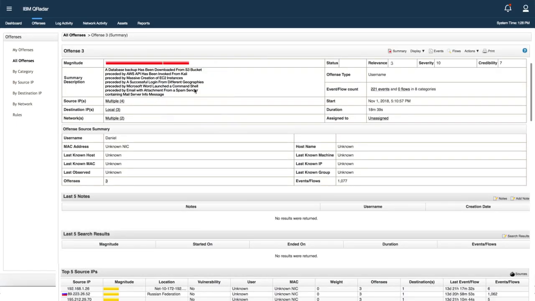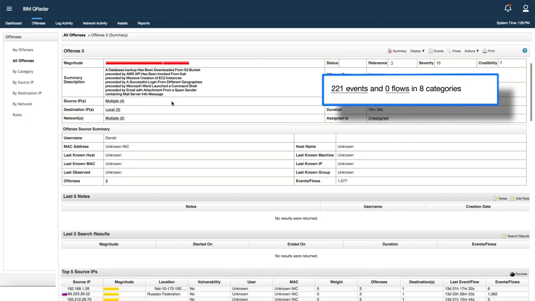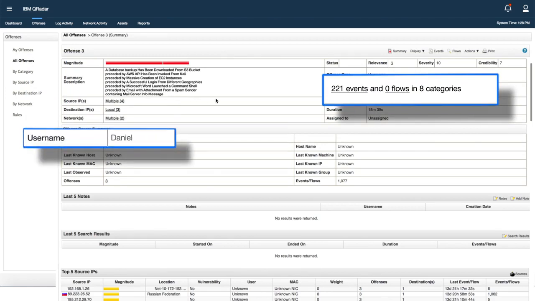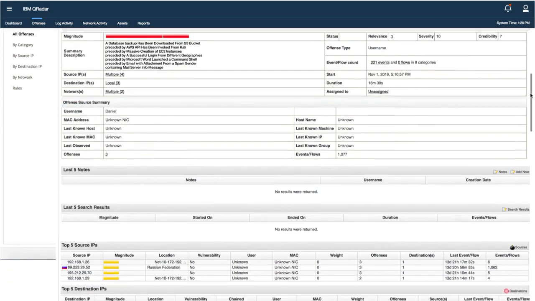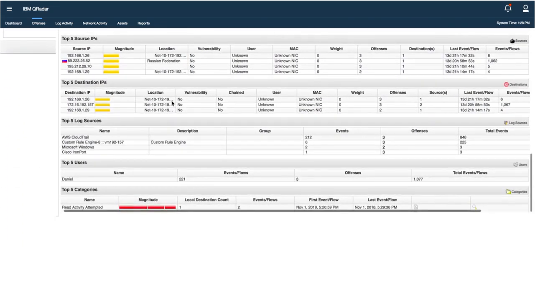In our offense screen, we can see an overview of what happened. Based on the description, we know there was a suspicious login to AWS. A massive number of EC2 instances were created, and some data may have been exfiltrated from an S3 bucket. We can see the number of events and flows involved, and that Daniel is our impacted user. We can scroll down to see the top IP addresses, log sources, and users involved.